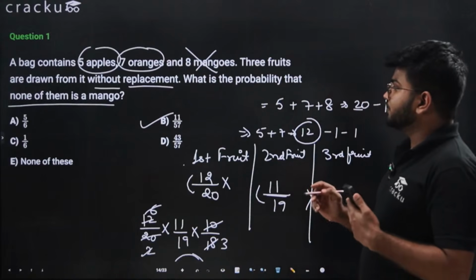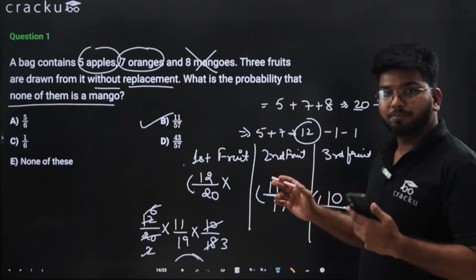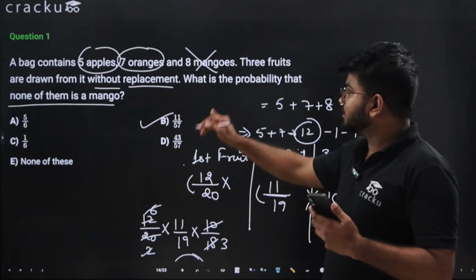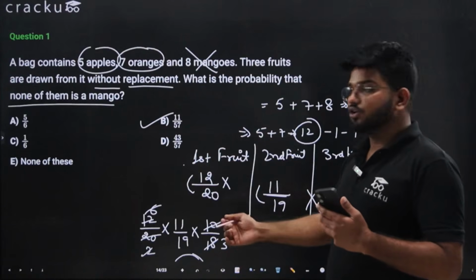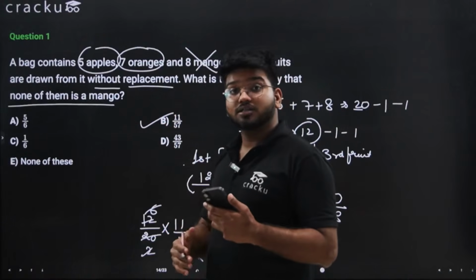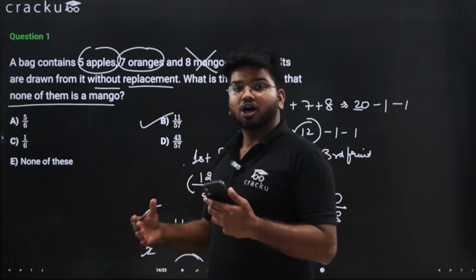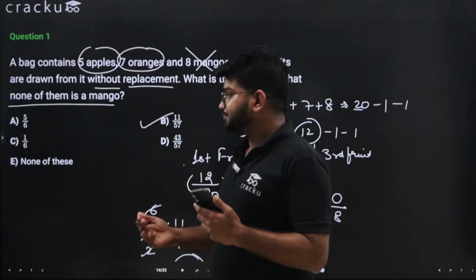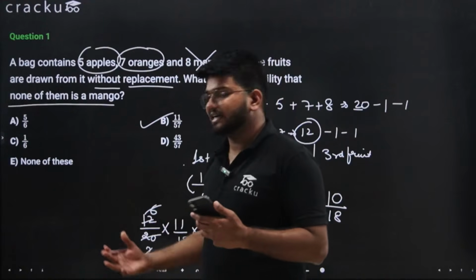So yeah, this was the first question. It was simple. All you needed to understand was the without replacement part, and how to handle it if none of them should be a particular item: then you consider the remaining items only.